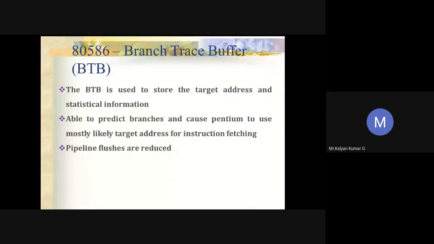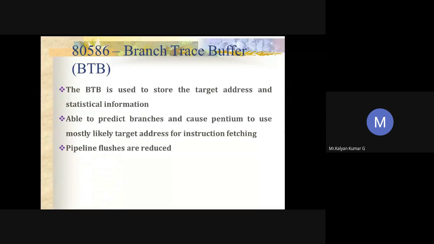Just take a small example. You are standing in a queue to buy a ticket at a particular counter at a railway station. After standing for 10 or 15 minutes, suddenly the counter gets closed. So what will you do? Whatever time you have waited is of no use. Am I correct? The same case happens here also.